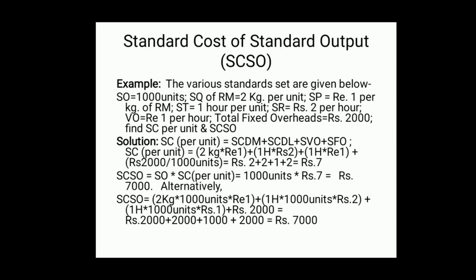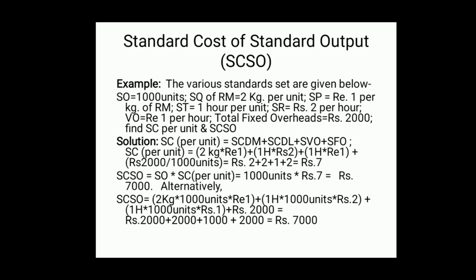When production is carried on, overhead is incurred. So, if 1 hour is utilized for production, then 1 rupee will be incurred as variable overhead. VO is equal to 1 per hour, not 1 per unit, 1 per hour.